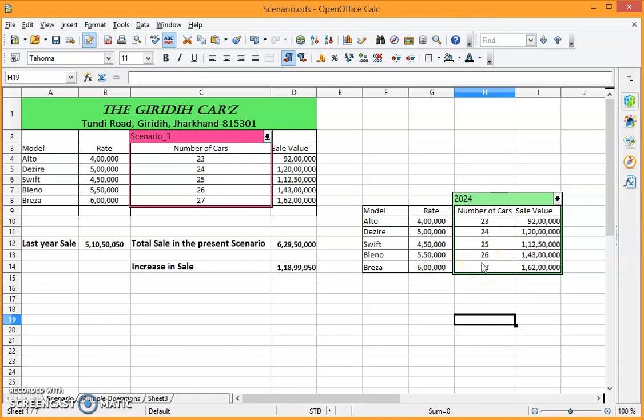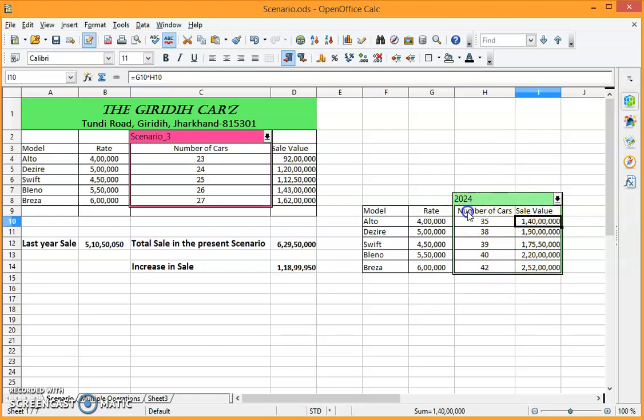What shall we do if we want to create one more scenario for 2025? So first change the number of cars. Let it be 35, 38, 39, 40 and 42. I have just put the formula to calculate the sale value. So you can see as I was changing the value, the sale value was also changing. So this I have changed. I have changed the number of cars.